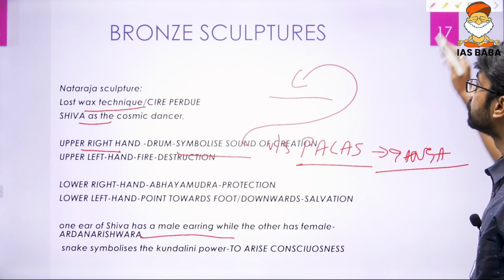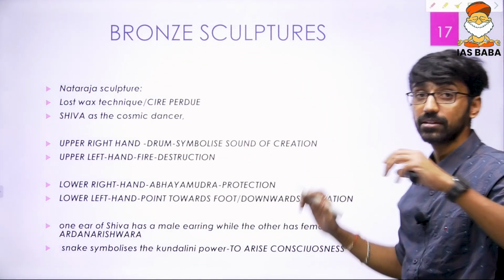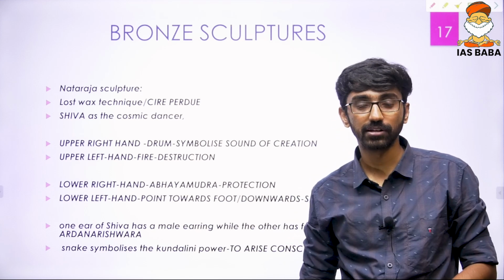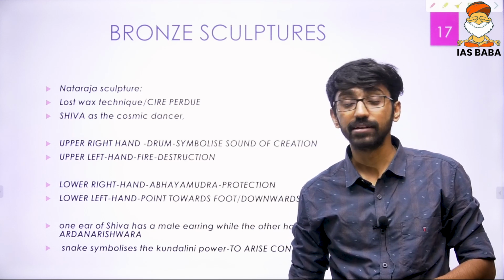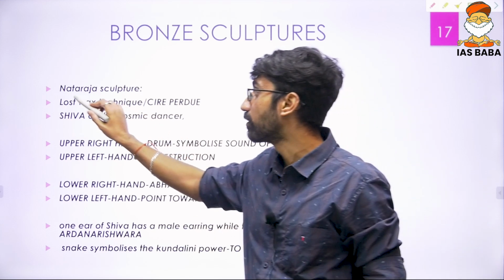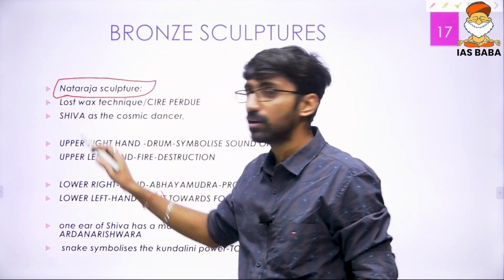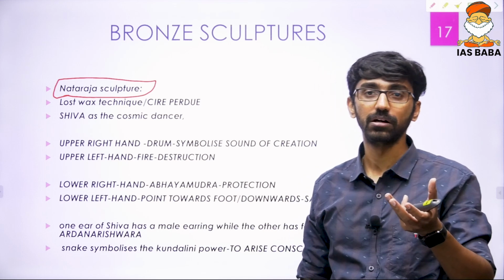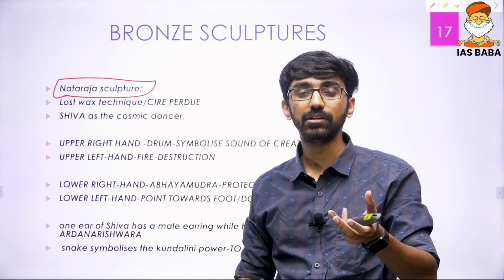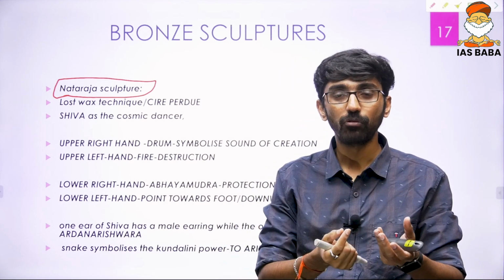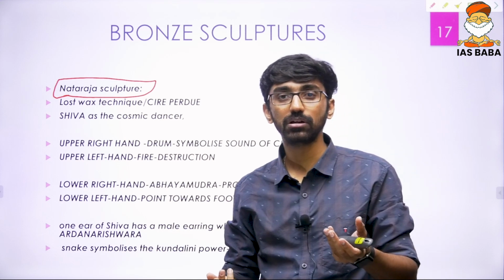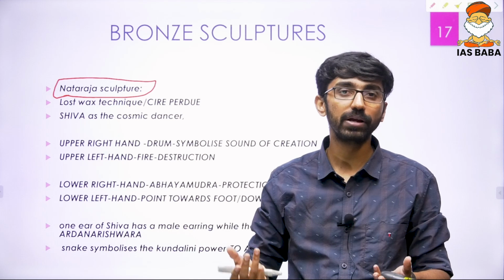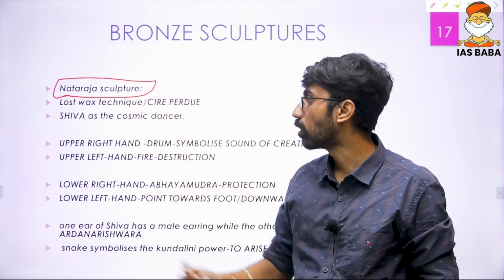And then a very important thing, which was recently in the news also, the bronze sculptures of the Cholas. Particularly, one example you could have given is the Nataraja sculpture, which used the lost wax technique. First you make the sculpture out of wax, then you cover it with clay and make a mold, heat it, the wax will drain out, and the hollow mold is left. Into that hollow mold, you pour the hot liquid metal, and that is called the lost wax technique.